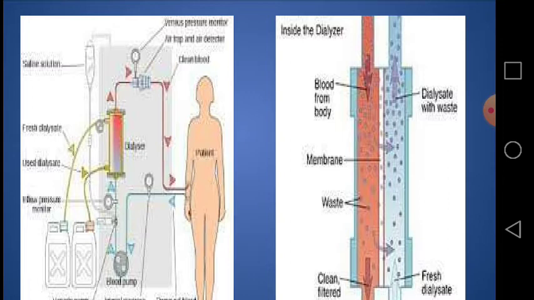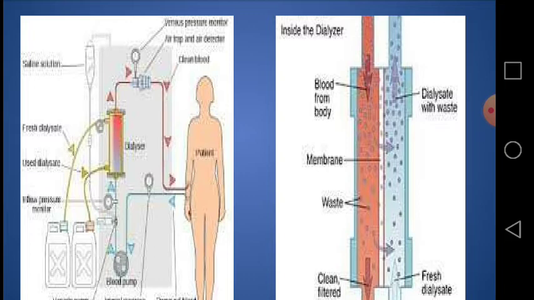Blood from the patient flows along one side of the dialysis membrane, and dialysis fluid flows past the other side in the opposite direction, as you can see from this diagram. Unwanted solutes pass through the membrane from the blood to the dialysis fluid, cleaning the blood. Dialysis fluid contains the same concentration of glucose and salts as normal blood, but no urea. As the patient's blood flows past the membrane, urea along with any excess salts and water diffuses through the holes in the membrane into the dialysis fluid, while cells and proteins are retained in the blood.